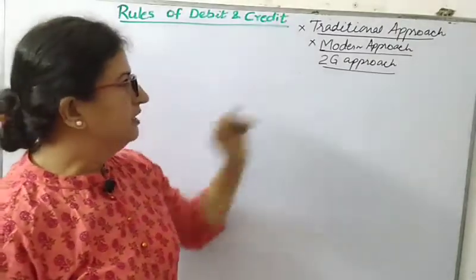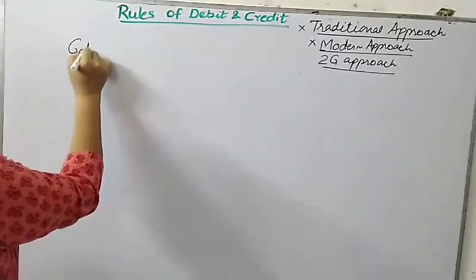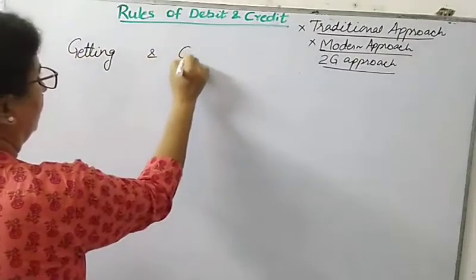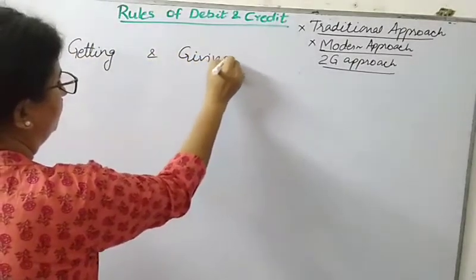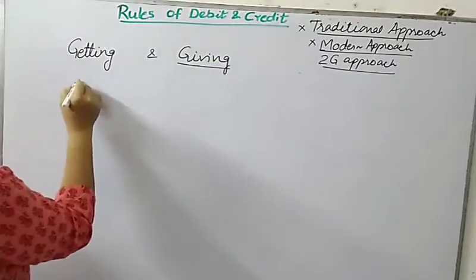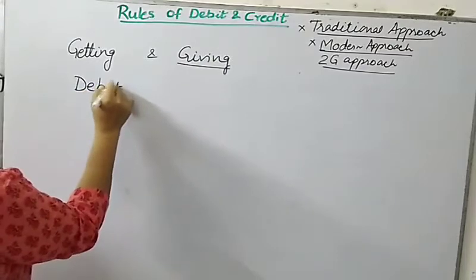When we are discussing this 2G approach, it is based on getting and giving. So we'll be following a very simple rule. Whatever a business is getting, that will be debited.